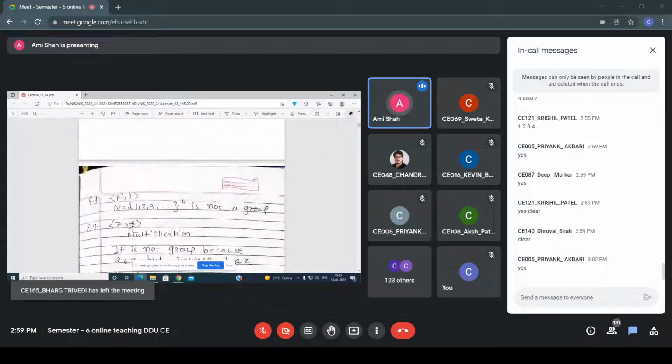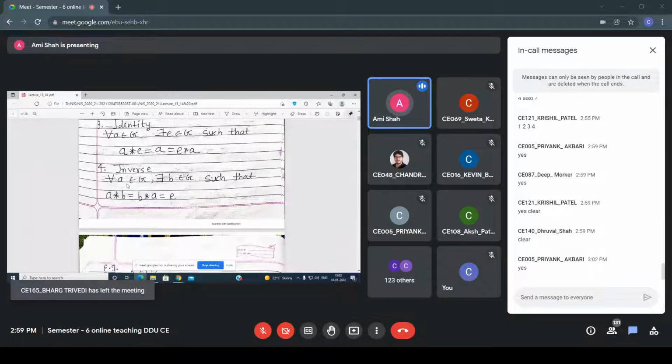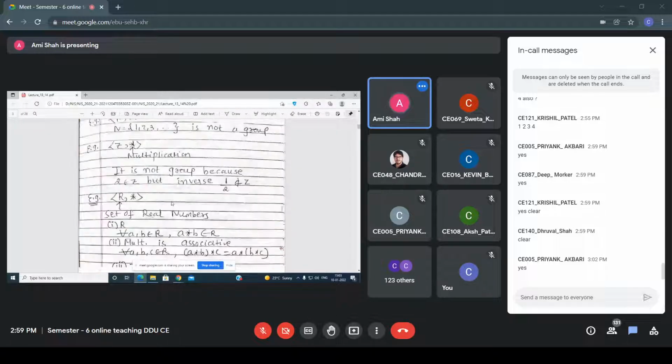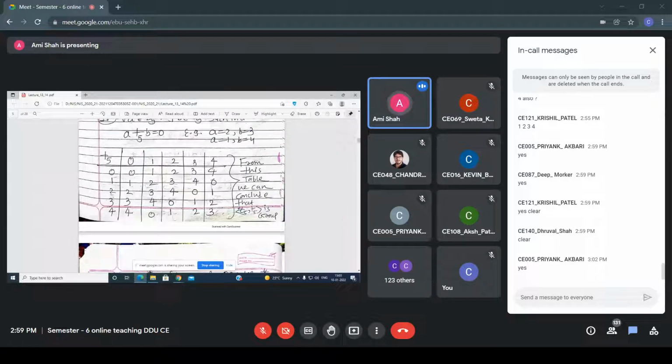Because all of you know this property: for every a belonging to G, there exists a b belonging to G such that a plus b equals b plus a, which is the identity. If my operator is plus, then the identity is 0. So here I can say that, see the table, for a = 2, I am getting b = 3 such that I am getting 0. Similarly, for a = 1, I am getting b = 4 such that here I am getting 0.